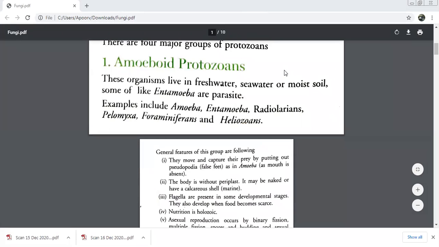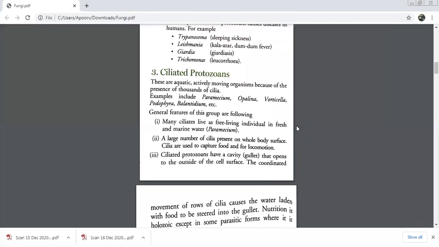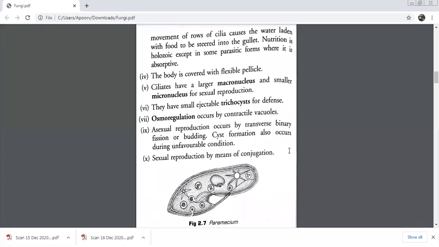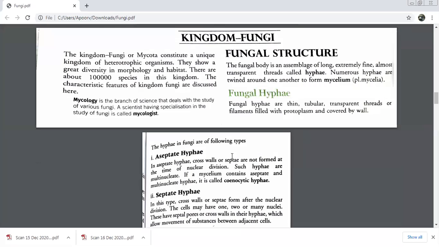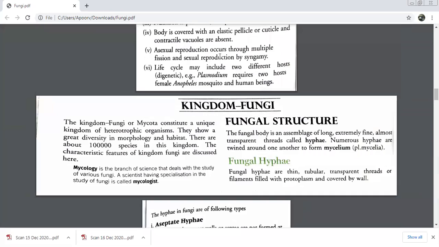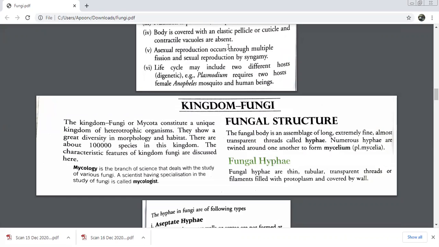Let me admit quickly. Very quickly, we are left with three kingdoms now: fungi, plants, and animals. About ciliated protozoans, flagellated protozoans, and sporozoan protozoans, we had already done. I need to start with this kingdom today, fungi. I have already done a bit with you. What was the proper name for this? Mycota.